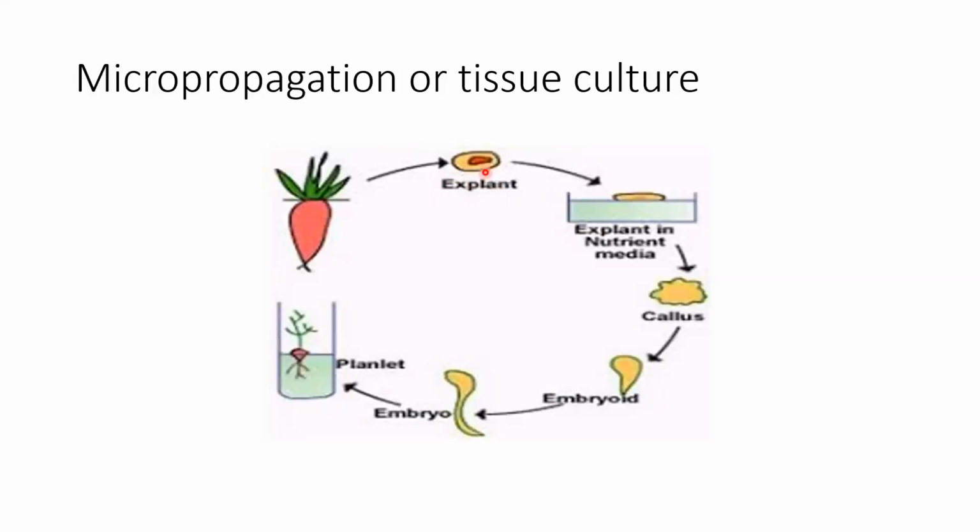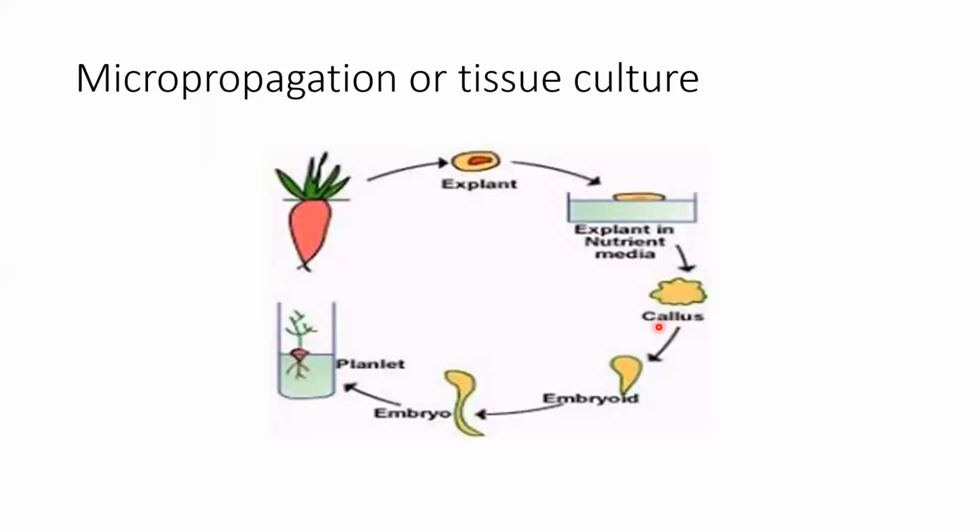This explant is then transferred to the nutrient media. Why? So that it keeps on dividing and dividing. Soon it forms an undifferentiated mass of plant cells, which is known as callus.